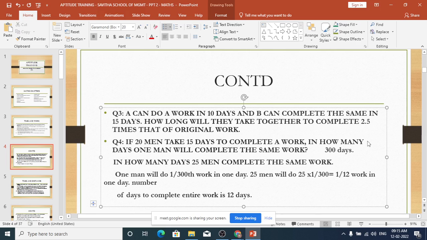A will do in one day 1 by 10 of the work. B will do in one day 1 by 15th of the work. So now find out both put together how much work they do in one day. How much does it come?